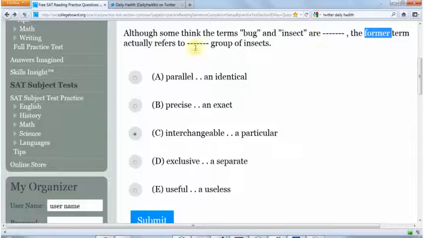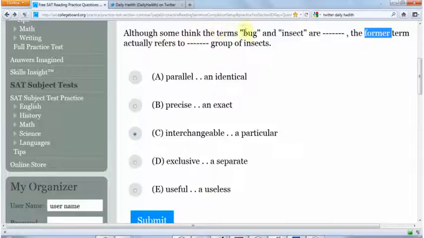Again, that can't be right because these two words are different. How do we know that? Because of the "although". Let's switch down to useful and useless. They're two opposite meanings, so that's a possibility. But they don't make sense.